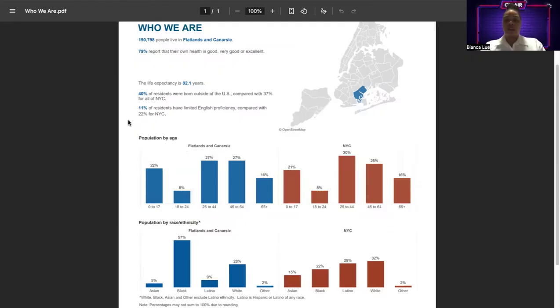Moving on to ordinal data. Ordinal data are categories that have a meaningful order or ranking, but differences between categories are not equal. For example, self-rated health status, poor, fair, good, very good, or the ranges of age groups on the x-axis of the bar graph, 0 to 17, 18 to 24, 25 to 44, and so on. These categories can be ranked from lowest to highest, but are grouped ranges rather than exact values.